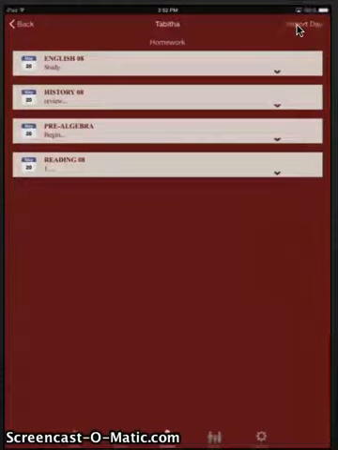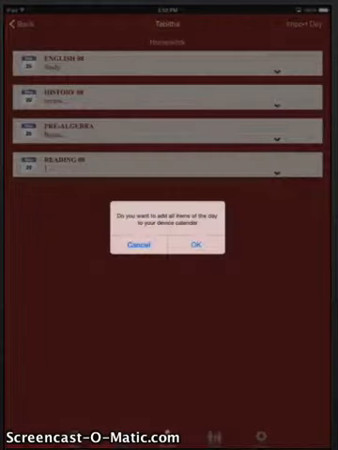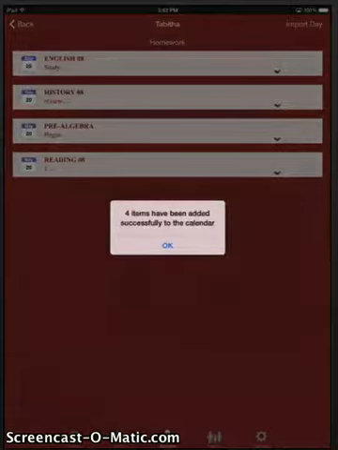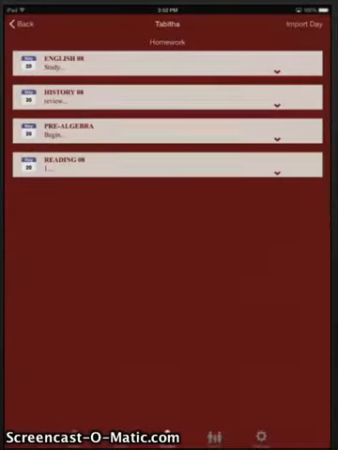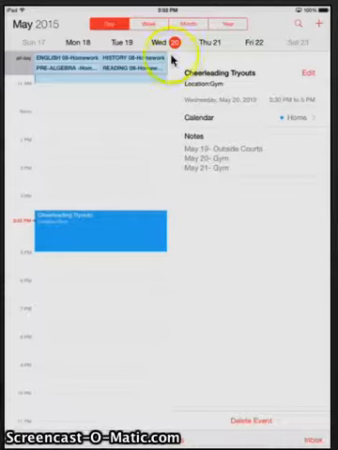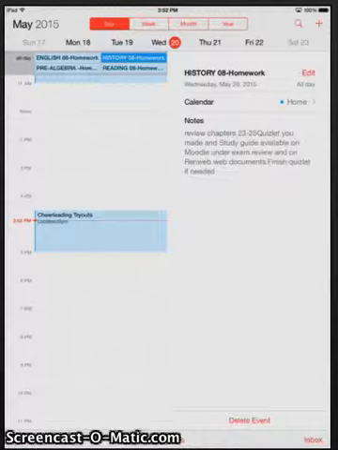I can hit a single assignment and import it, or I can once again hit import day. When I tap that, it's going to say, do you want to put all those things? I'm going to hit OK. I'm going to put it on my home calendar. It's going to tell me those 4 things have been added. When I switch back over, it puts them here as all day events. If you wanted to, you could click on one of them, and it has all the information over here that needs to be completed.